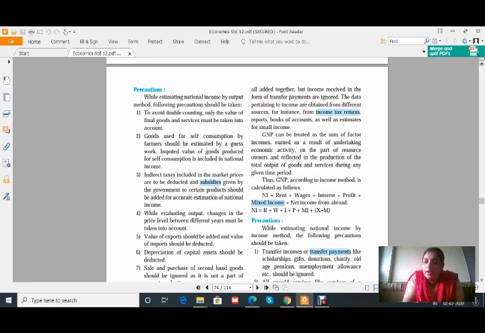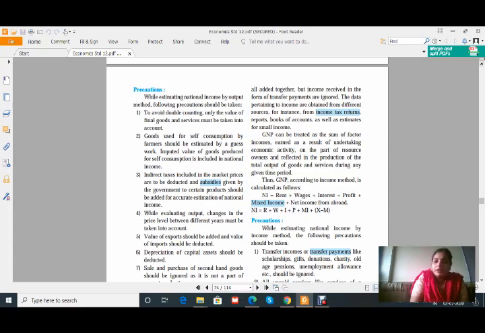What we have to consider: rent, wages, interest, profit plus mixed income and net income from abroad. Net income from abroad means, you know, exports minus imports. So NI is equal to R plus W plus I plus P, all this and MI, that is mixed income. Mixed income means whatever income is earned by the government from other sources. Just like fines and penalties that we pay to the government, they come under mixed income.